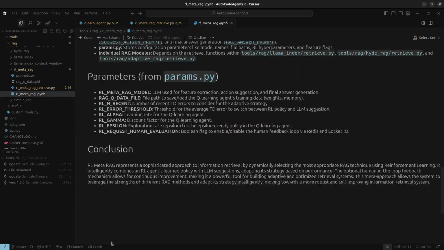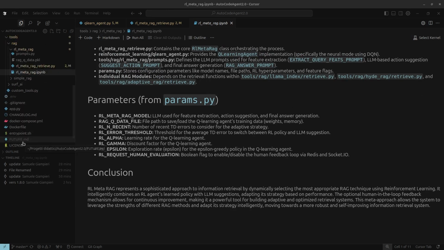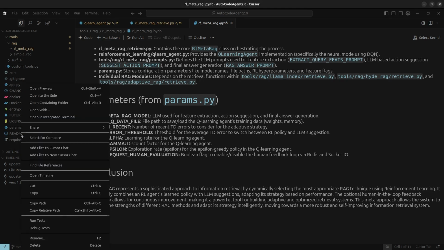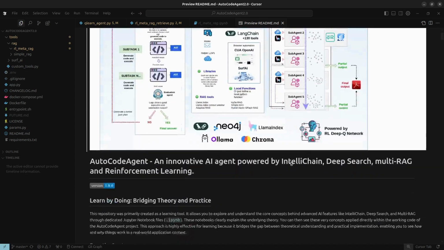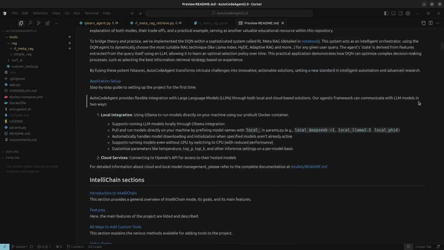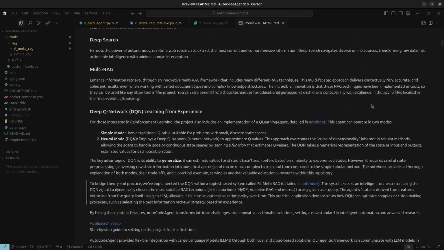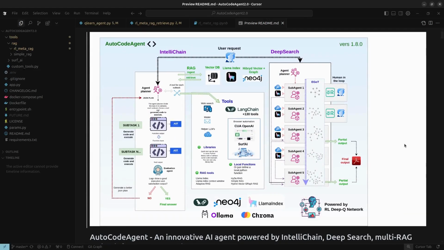AutoCodeAgent 1.8.0 really takes a leap forward by bringing in reinforcement learning. That dual-mode Q-Learning agent gives us a solid base for learning from experience, whether we're using simple tables for simpler problems or deep Q networks for complex tasks like this RAG selection. The RL Meta RAG system is a fantastic showcase of this, creating a RAG orchestrator that learns to pick the best tool for the job, adjusts its approach based on how well it's doing, and can even be guided by human input. This really opens up some exciting doors for building smarter, more adaptive, and ultimately more effective AI systems.